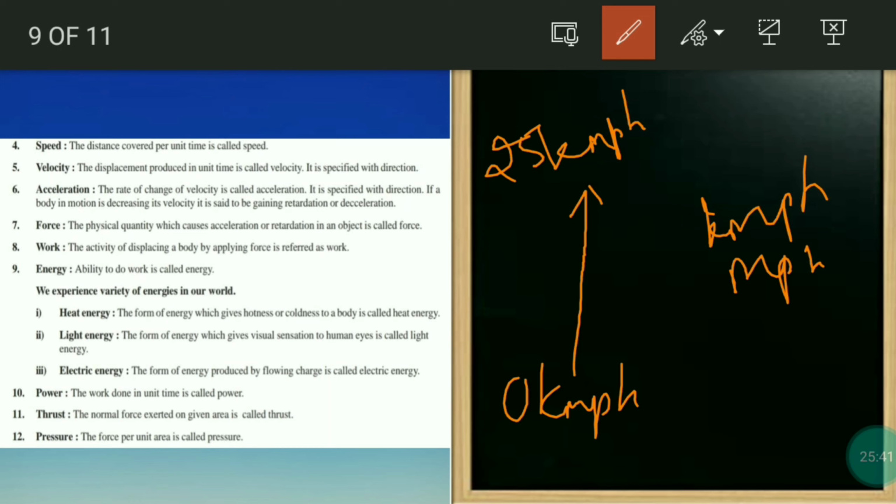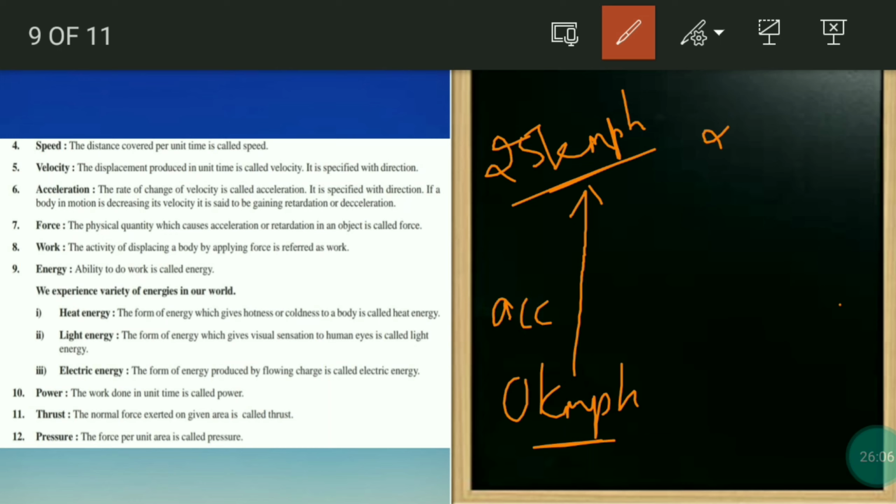Or you can have kilometer per minute also. So all those were the units of velocity. That's why kmph is also a unit of velocity, that's why I mentioned it here. Now when it is increasing from 0 kilometers per hour to 25 kilometers per hour, it is going to be acceleration.